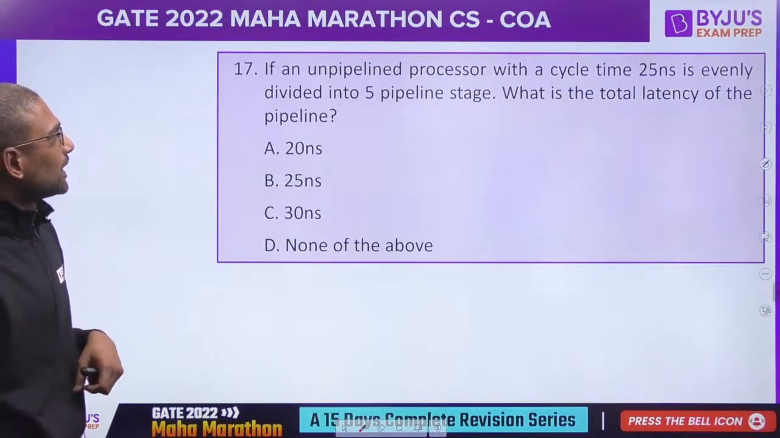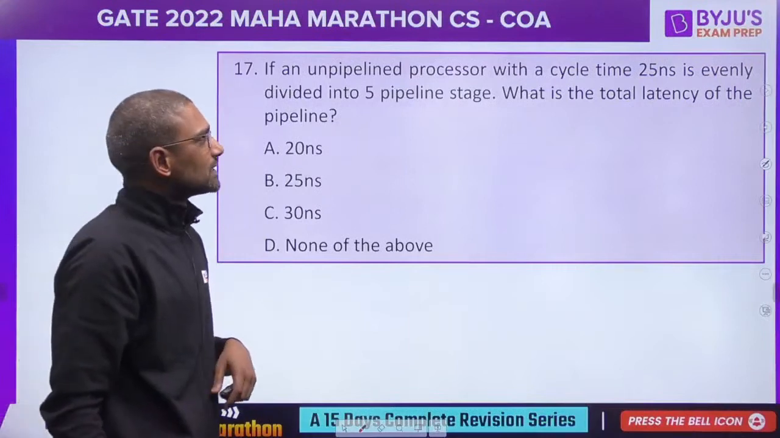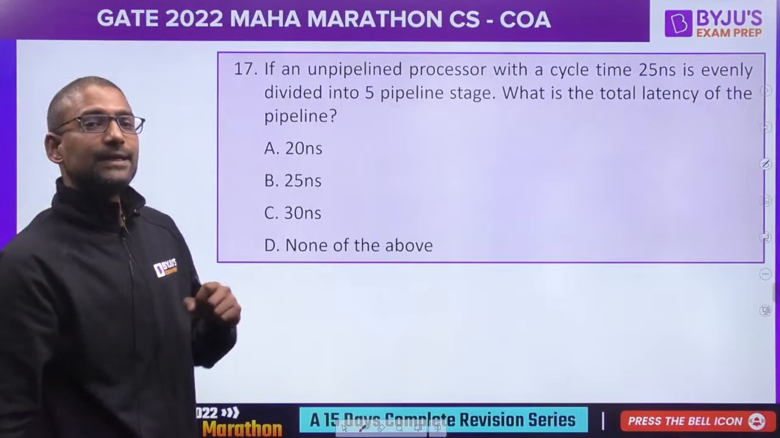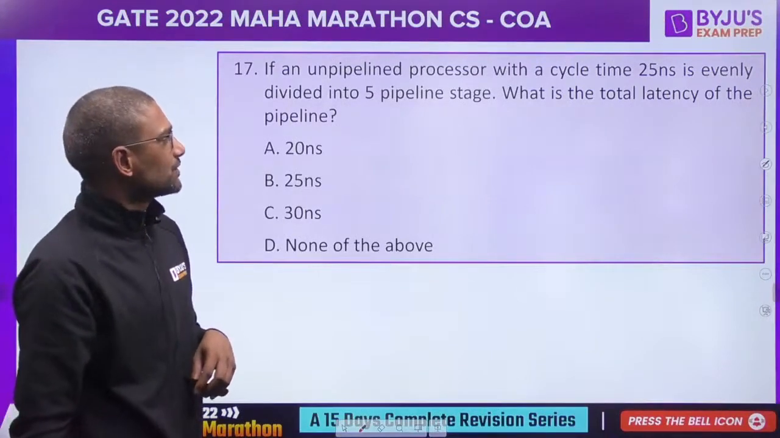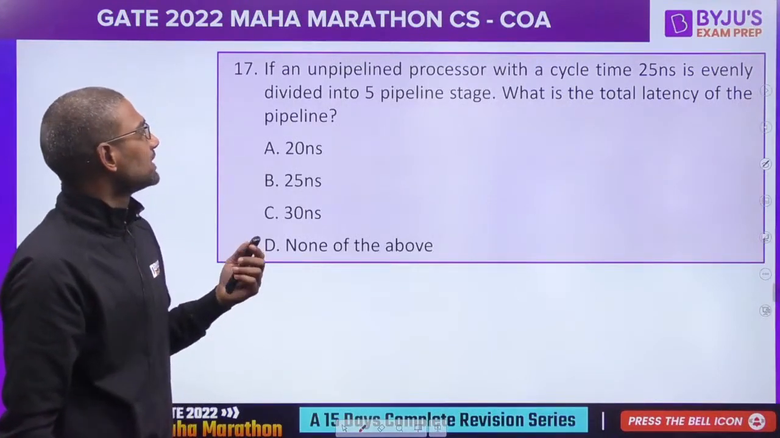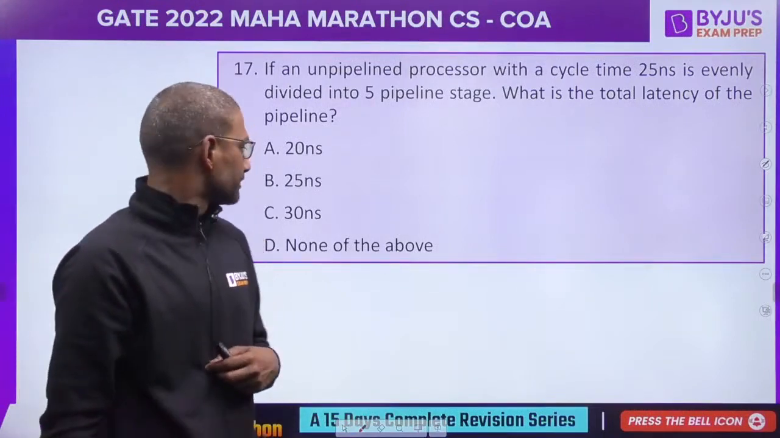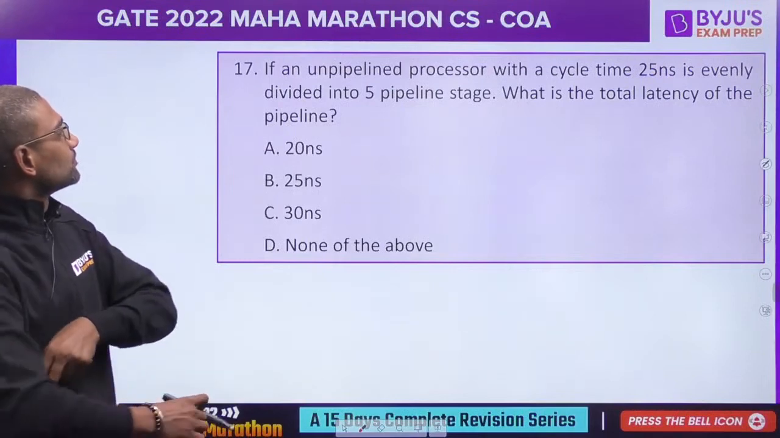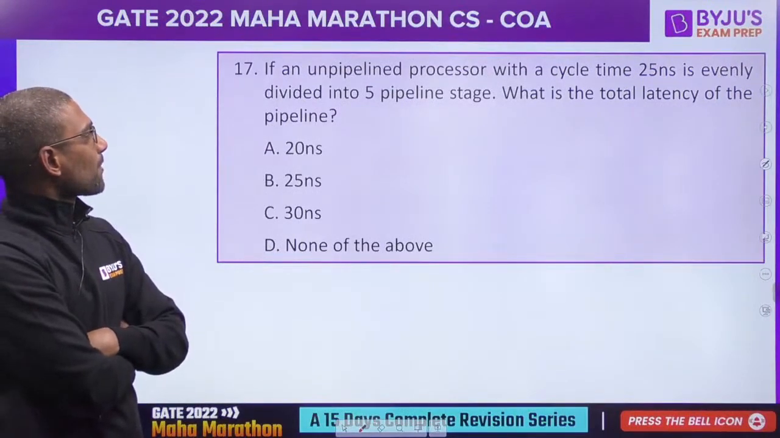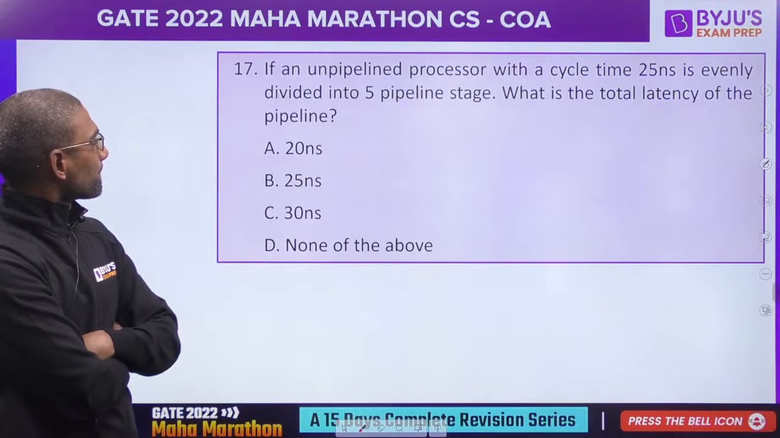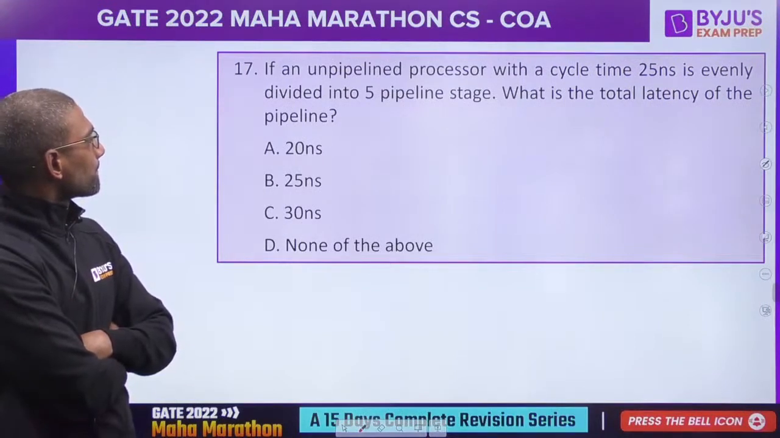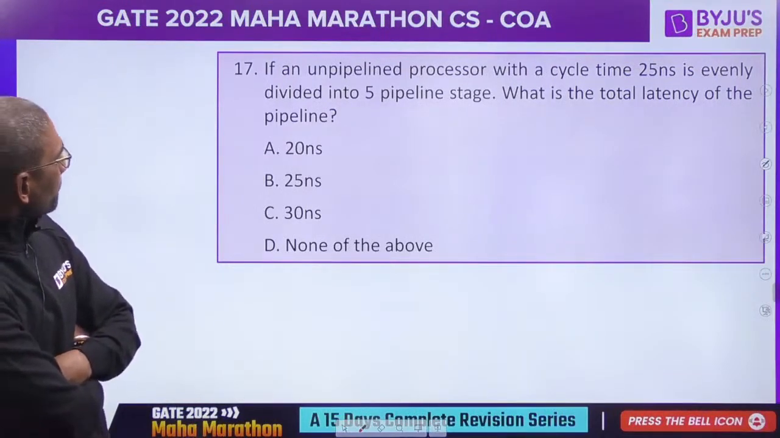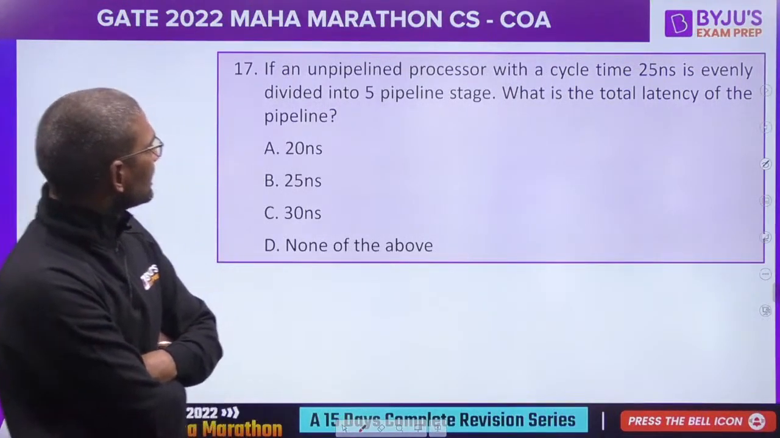If an unpipelined processor with a cycle time of 25 nanoseconds is evenly divided into 5 pipeline stages, what is the total latency of the pipeline? I think some information is missing here.